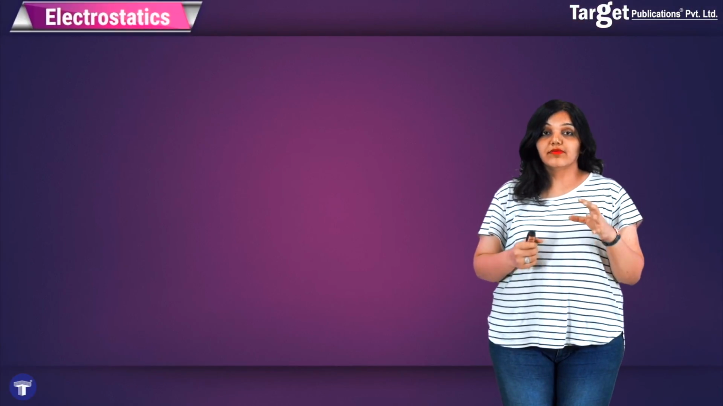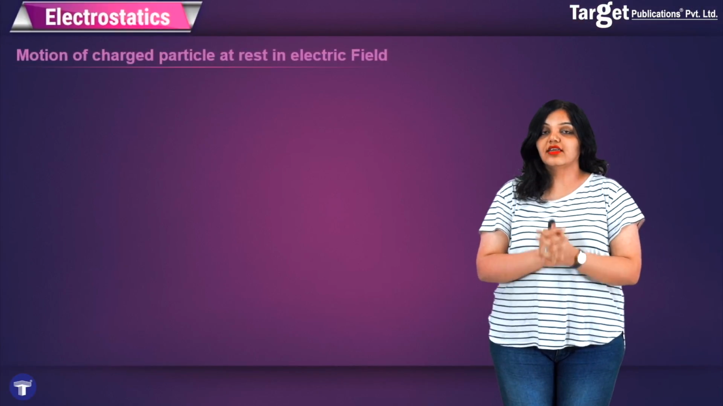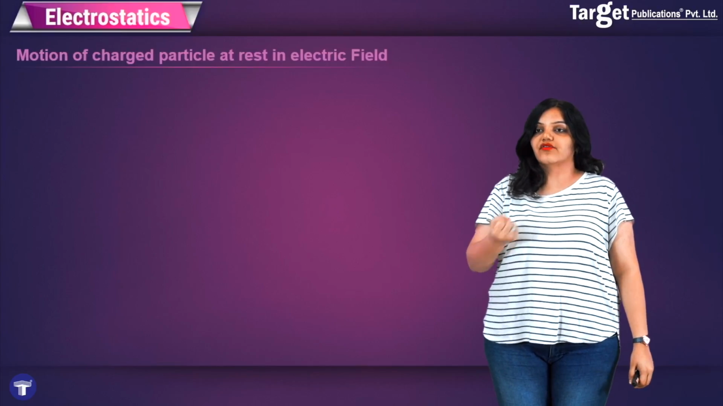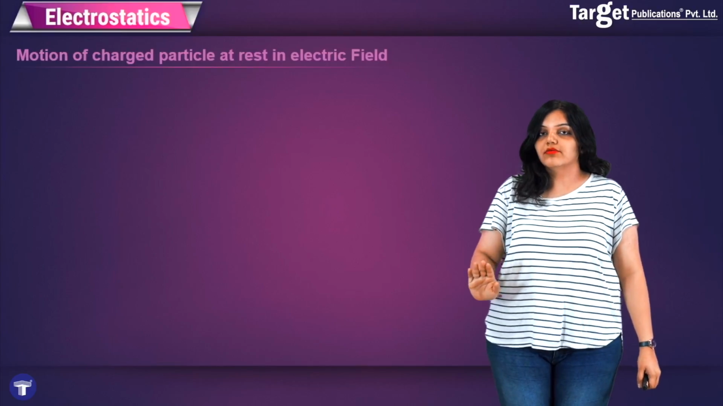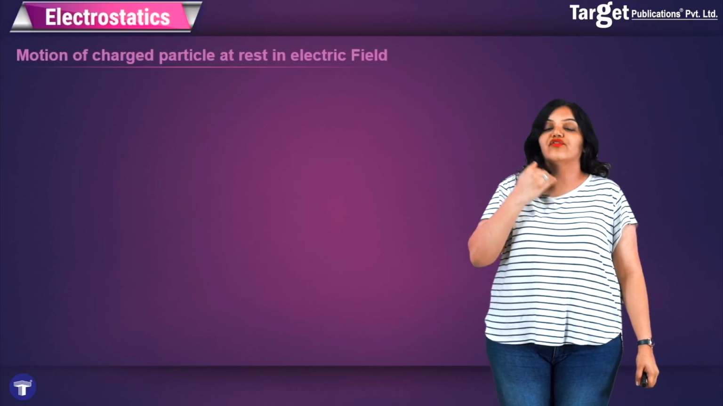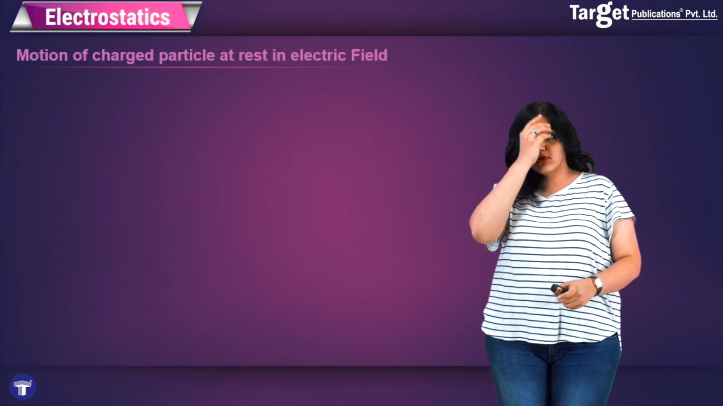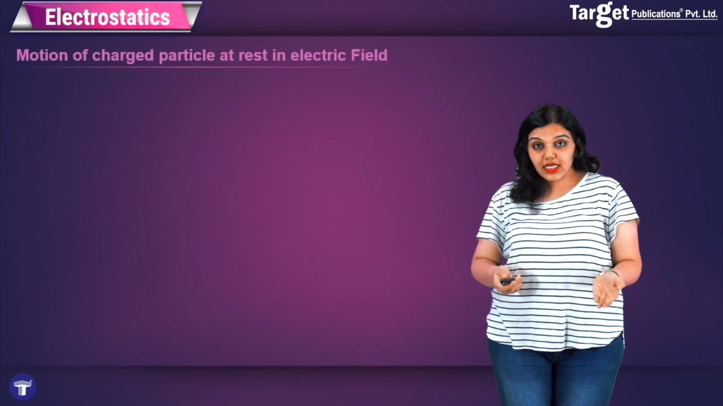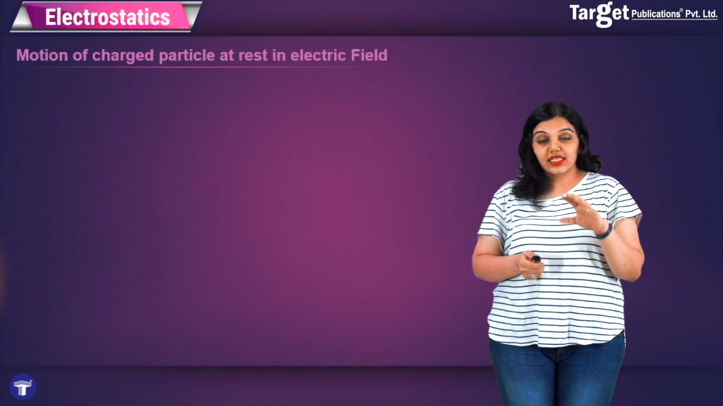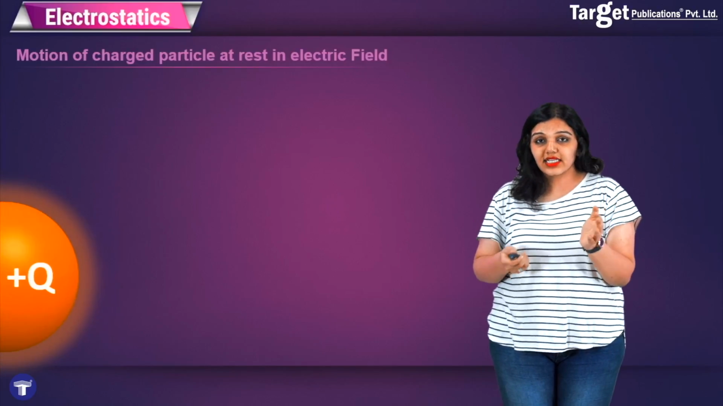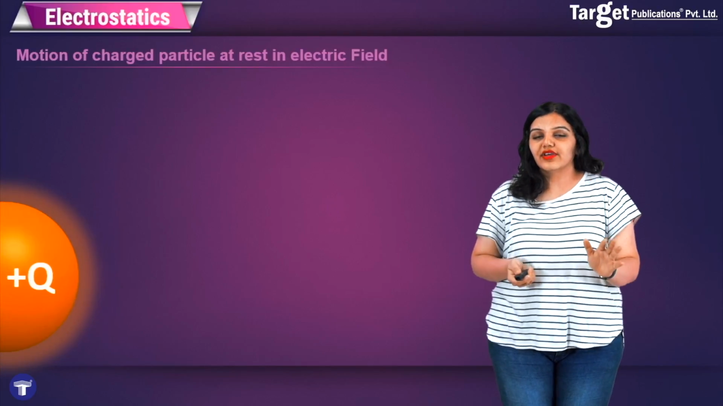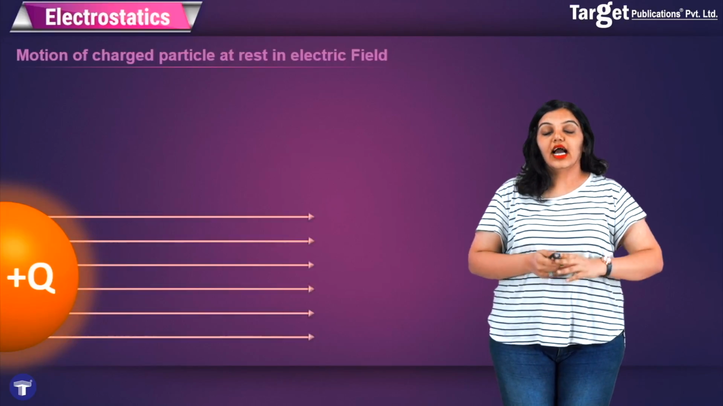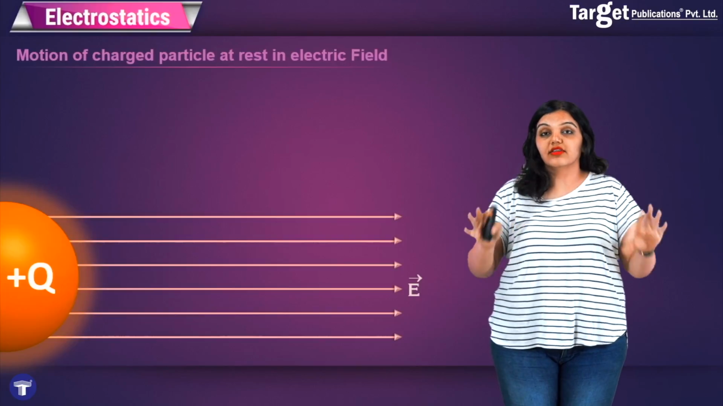Next, we want to learn about the motion of a charged particle at rest in an electric field. Now remember, a charged particle itself will also have an electric field. But here we are not talking about the motion of the charge due to the field of itself. Here we are talking about the motion of the charged particle in an external electric field, which means even before the charge was there, this electric field was present. So let's say that this external electric field was generated due to a nearby charge like capital plus Q, and this charge is giving us the external electric field.